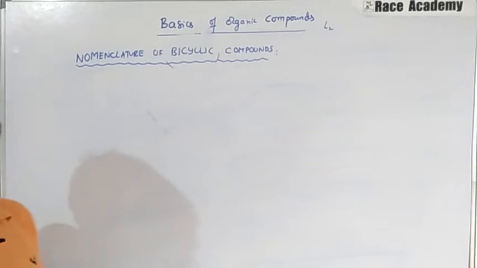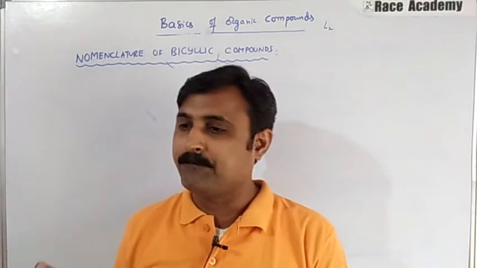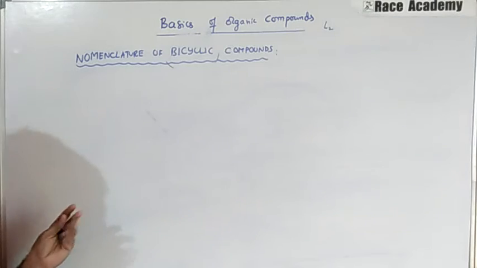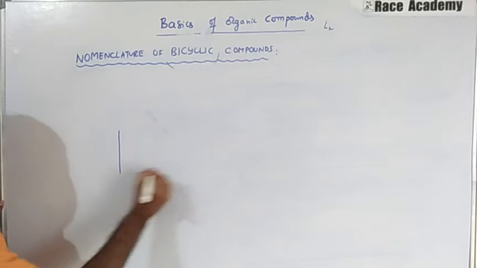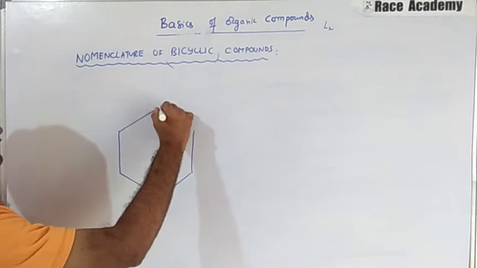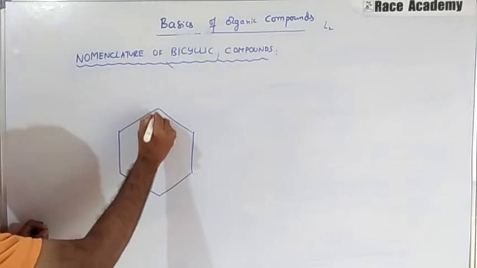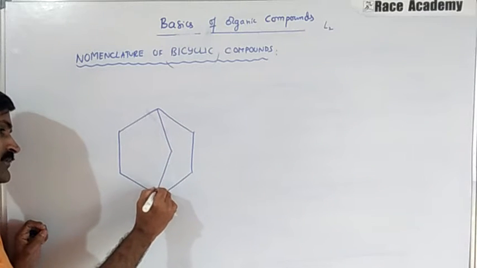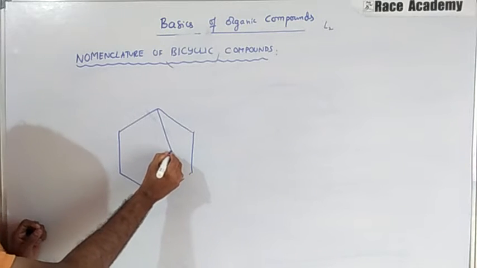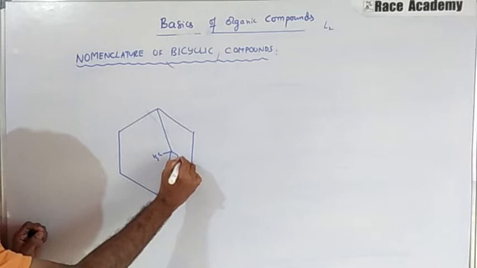In this example, the numbering of the ring should begin from one of the bridge heads or ring junctions. Let us see how it happens. Here we have a ring and a bridged carbon atom, and to this one two methyl groups are attached, one CH3 and one CH3.